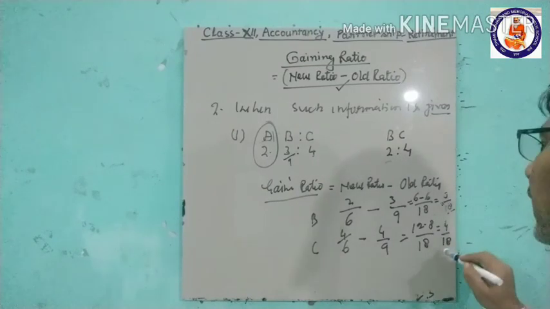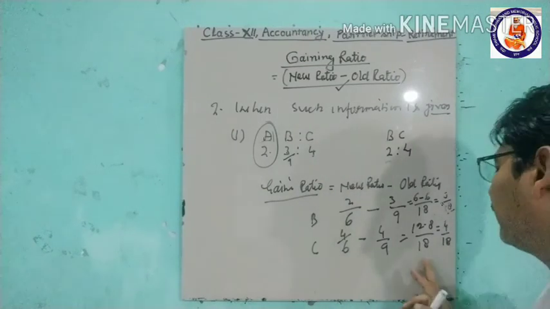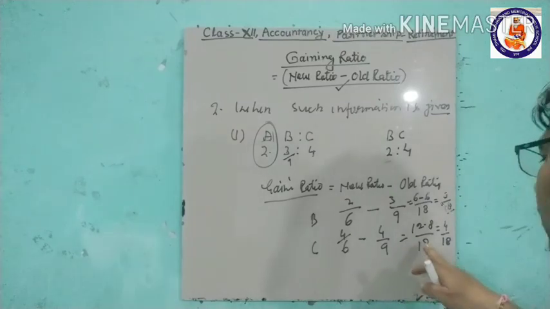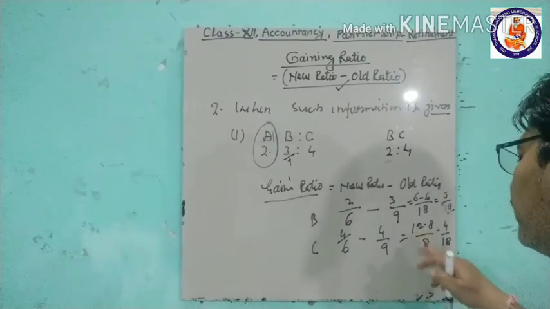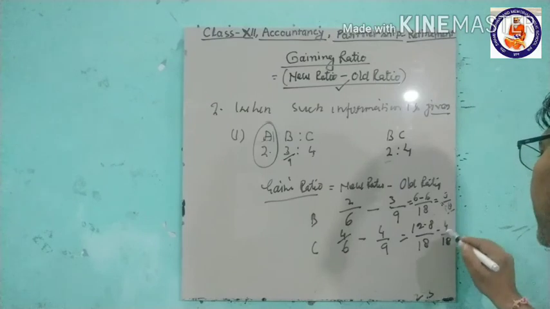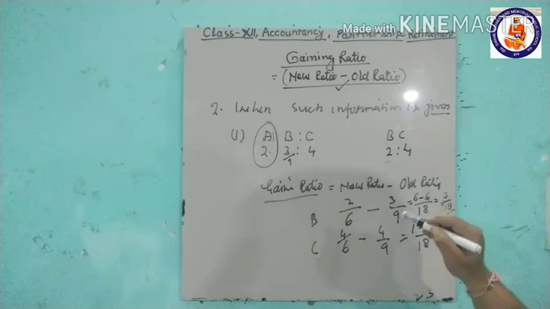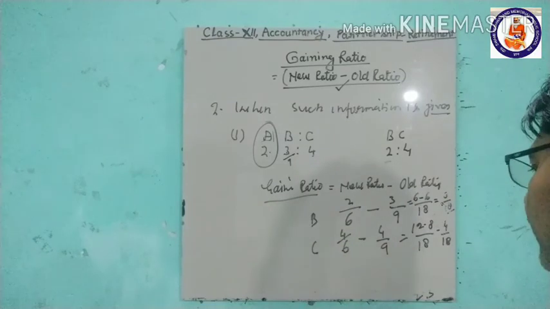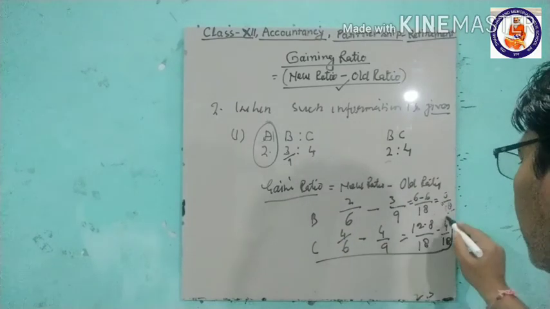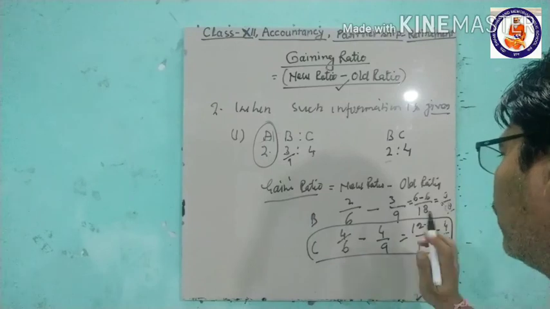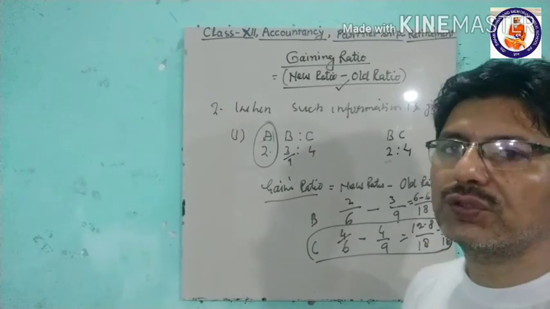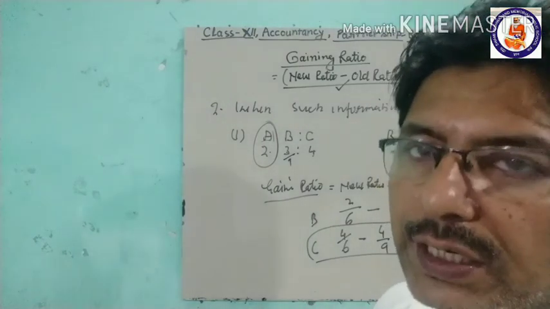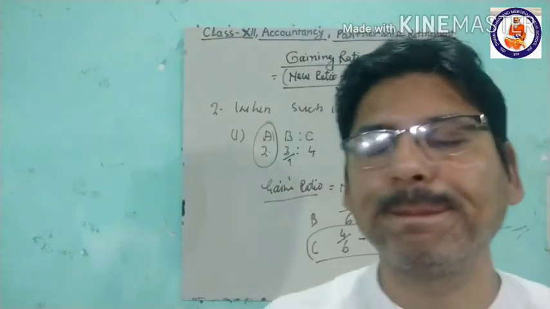Earlier he was getting 8 shares, now he is getting 12 shares out of 18. So the total gain is of C here. This way we find out the gaining ratio. Okay, thank you.